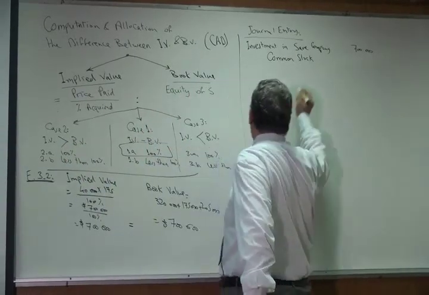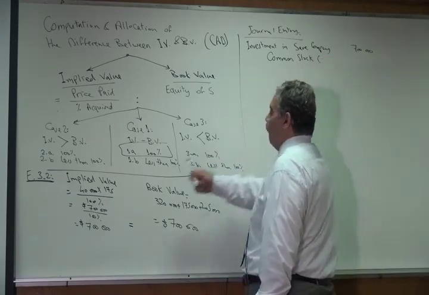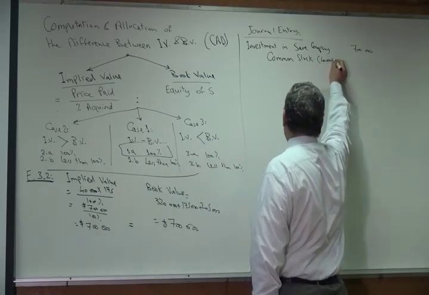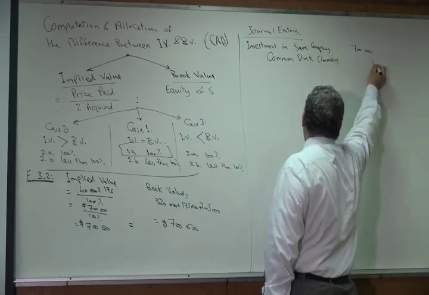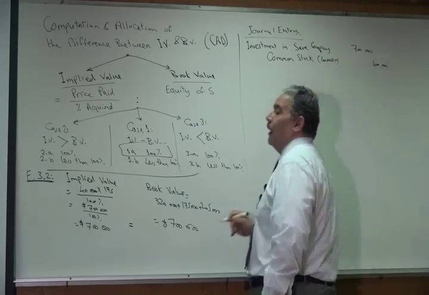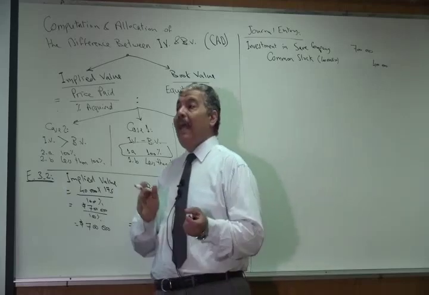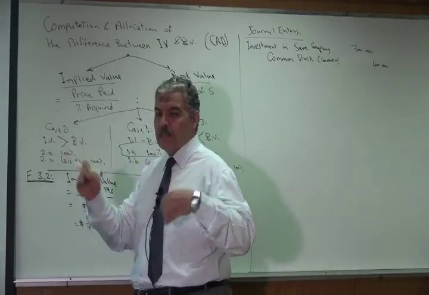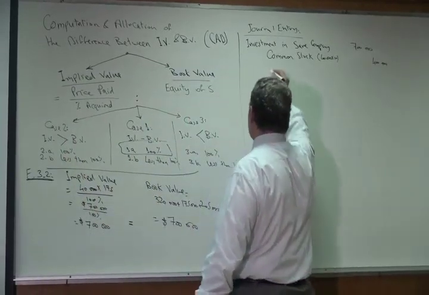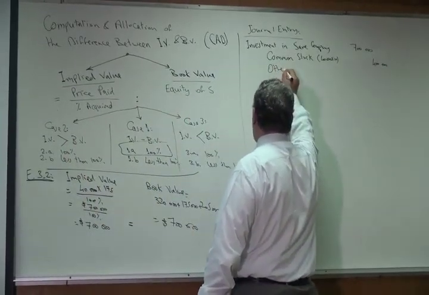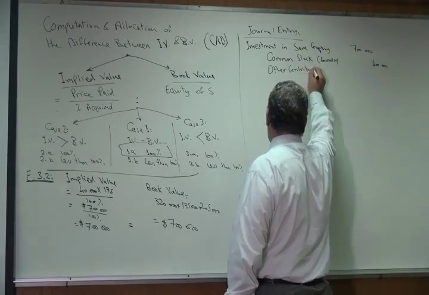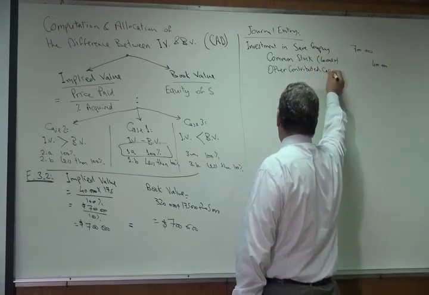So multiply $10 times the 40,000 shares. So 40,000 times $10, this is $400,000 credit to common stock. And the difference between the par value and the market price is credited to other contributed capital.